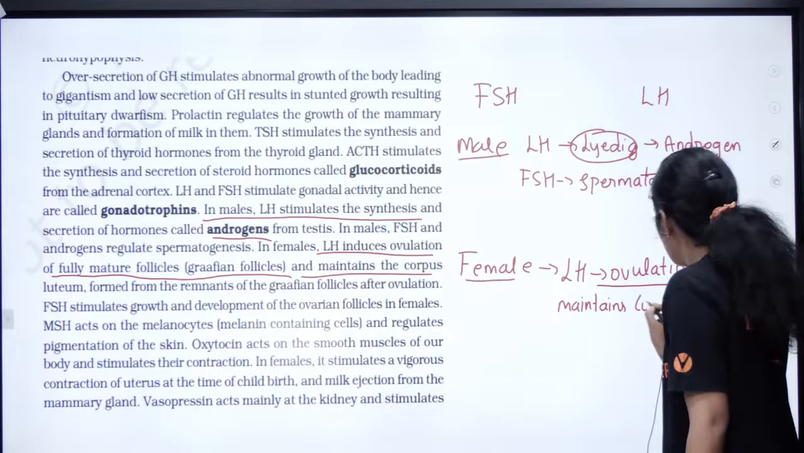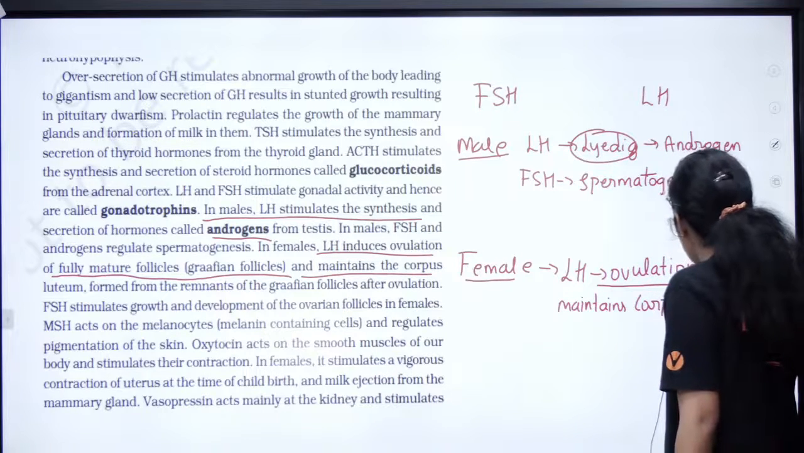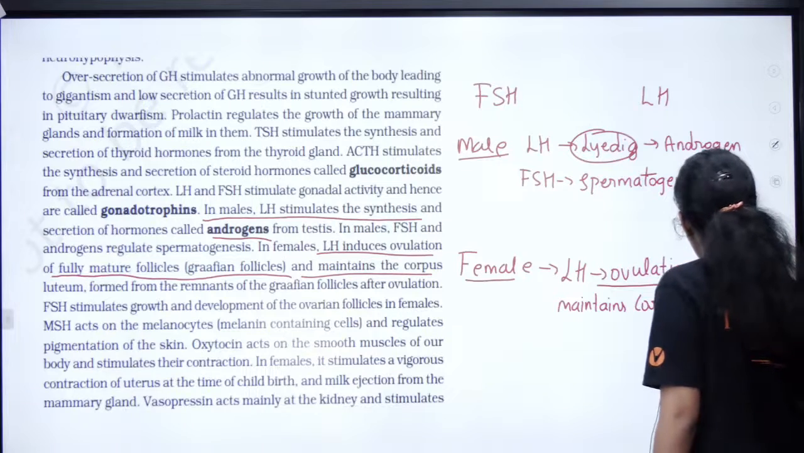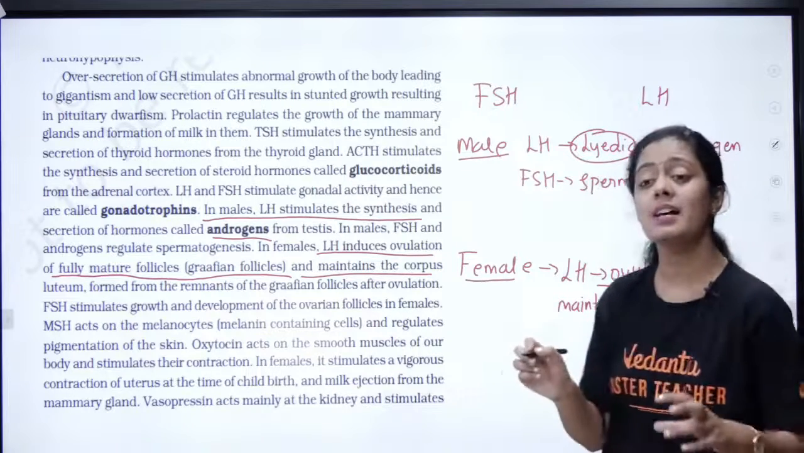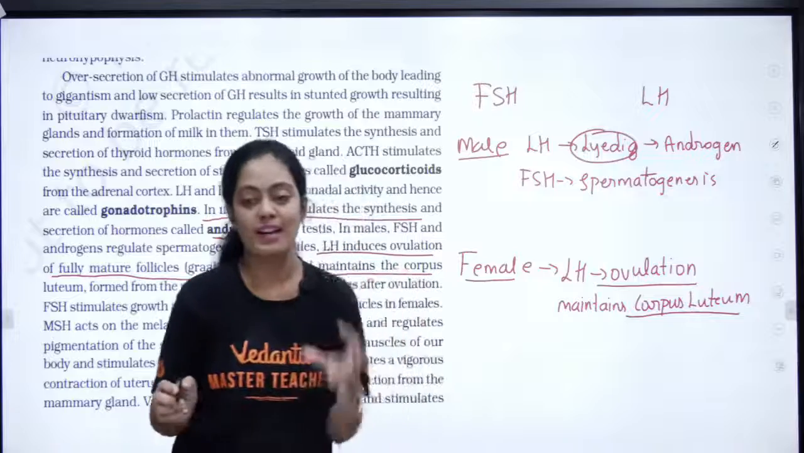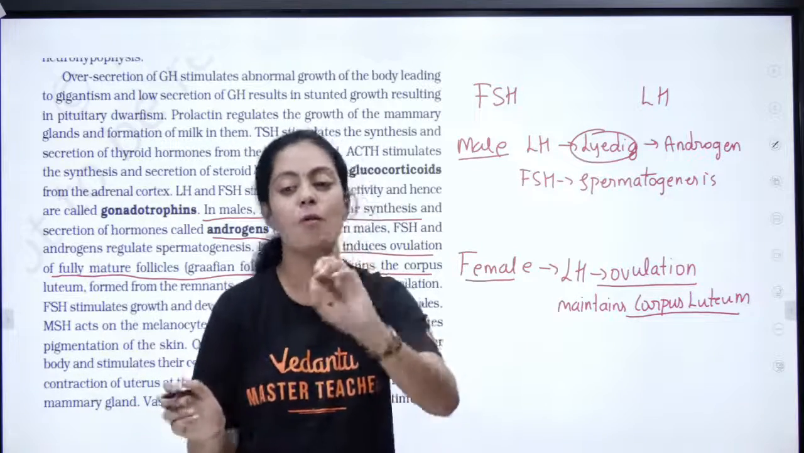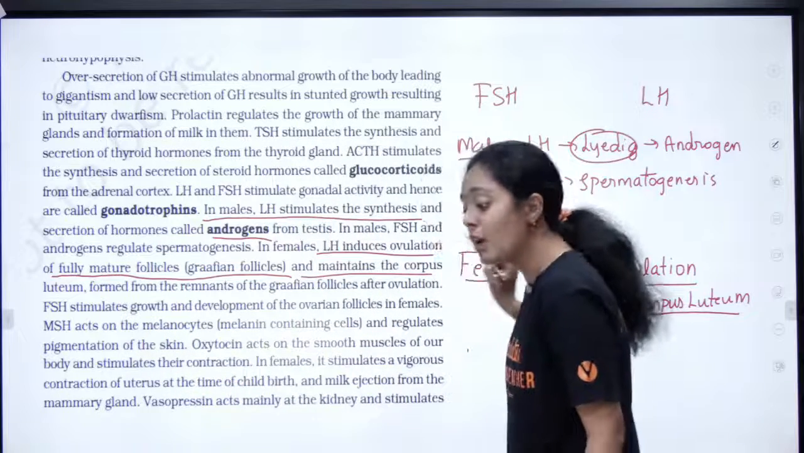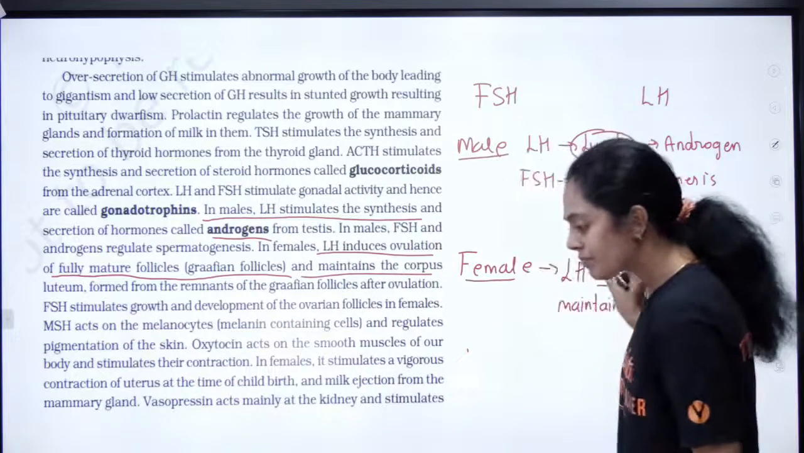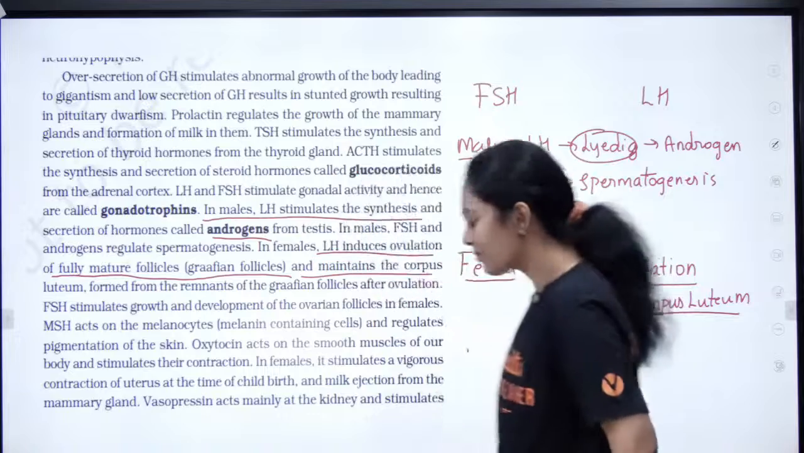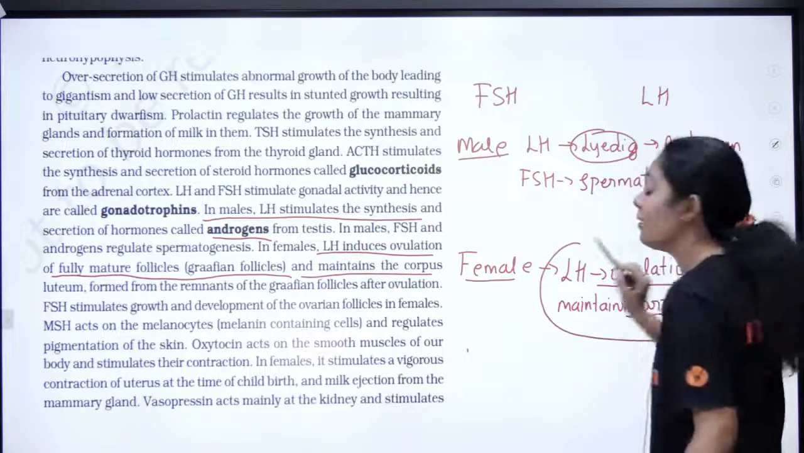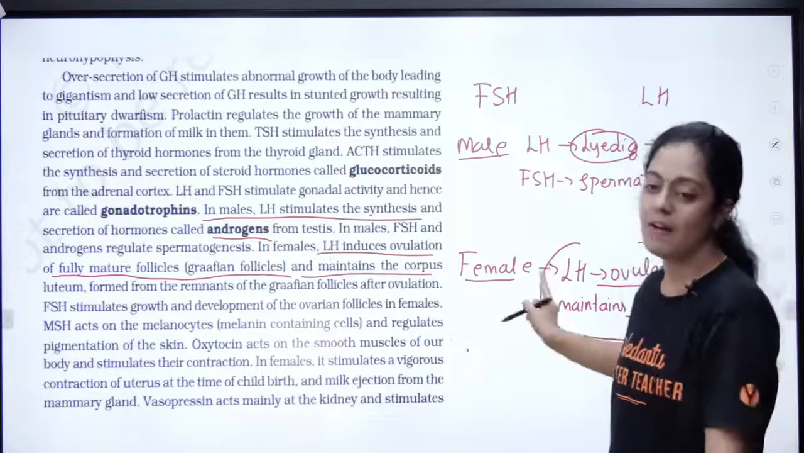What does this LH do? Maintains the corpus luteum. What is this corpus luteum? Can anyone tell me? What is corpus luteum? It is an empty Graafian follicle. The Graafian follicle after the release of the ovum is called the corpus luteum. To maintain the corpus luteum, you have your LH.